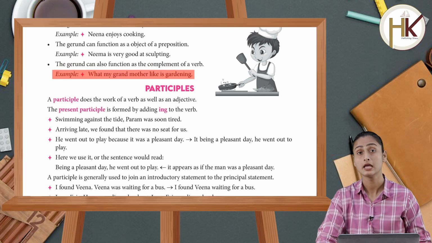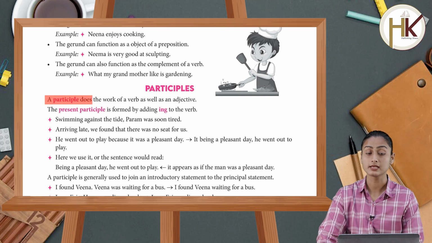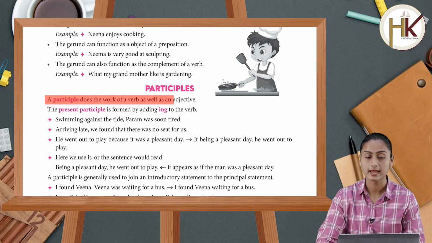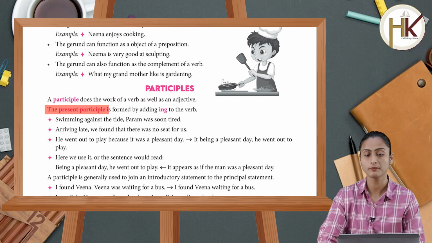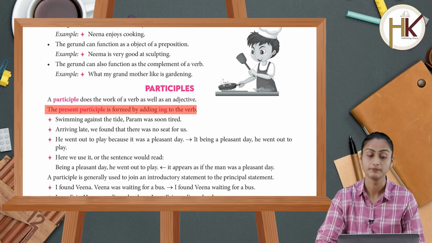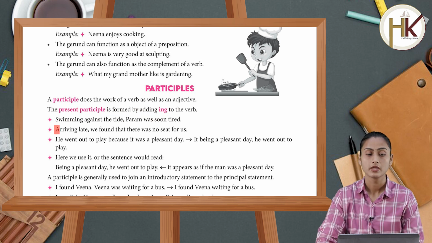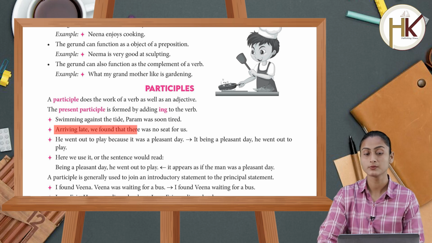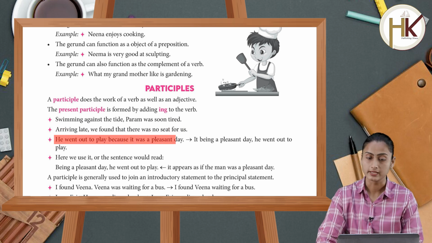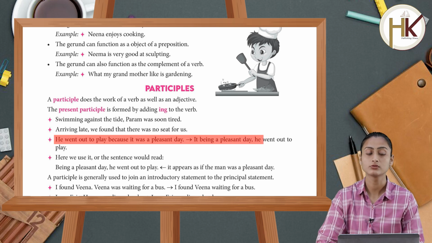The third kind is participles. A participle does the work of a verb as well as an adjective. The present participle is formed by adding ing to the verb. Swimming against the tide, Param was soon tired. Arriving late, we found that there was no seat for us. He went out to play because it was a pleasant day. It being a pleasant day, he went out to play.